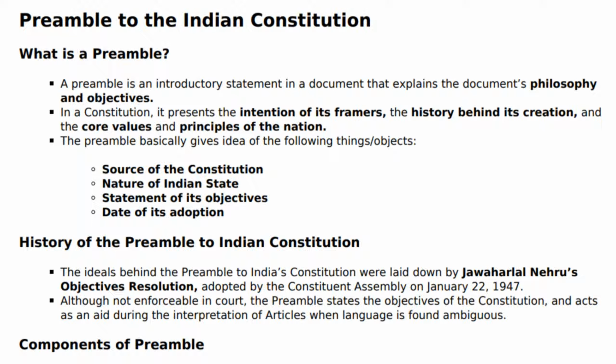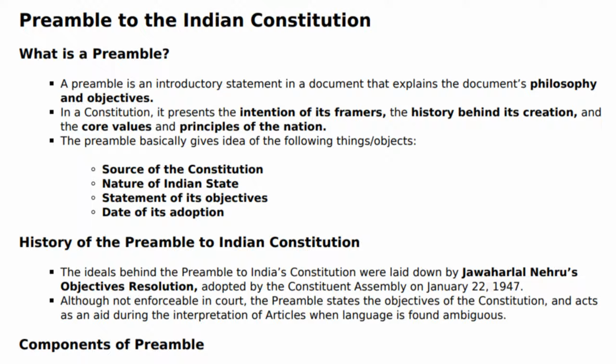What is a preamble? A preamble is an introductory statement in a document that explains the document's philosophy and objectives. In a constitution, it presents the intention of its framers, the history behind its creation, and the core values and principles of the nation. The preamble basically gives an idea of the following things: objects, source of the Constitution, nature of the Indian state, statement of its objectives, and date of its adoption.